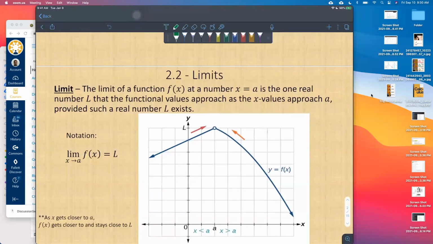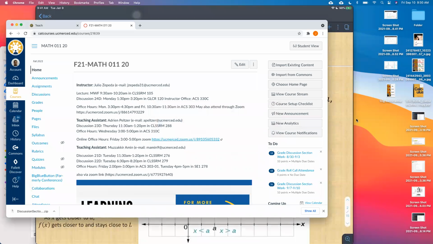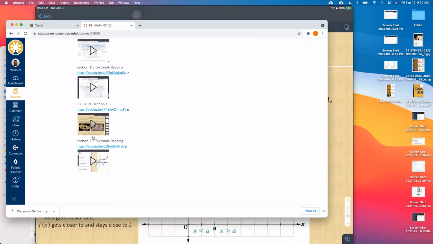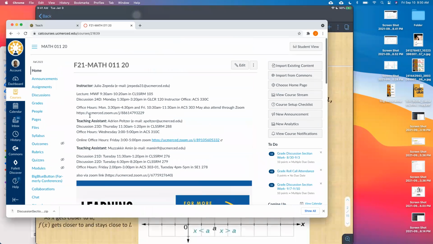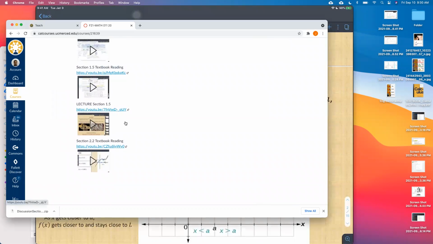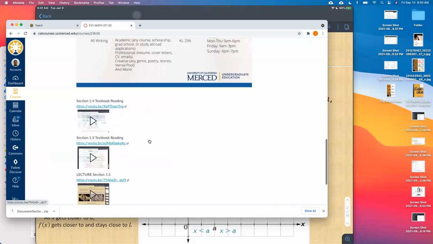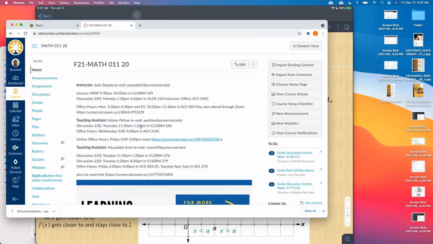Hopefully you were able to view the section 1.5 video that was posted. Just in case you didn't get a chance, the lecture video is posted, you just scroll down on our homepage of CAT courses, and here's the lecture from section 1.5. It was review of exponential and logarithmic functions. And again, I don't know if anybody's watching these videos, but I enjoy reading the textbook myself, so I started just recording and uploading it. Of course, the videos are a little bit long, but you can always jump around to whatever section you want to watch. Those are optional. Any textbook reading videos are completely optional.